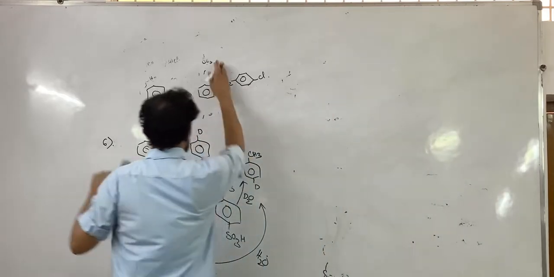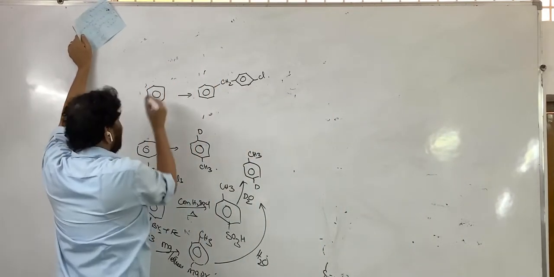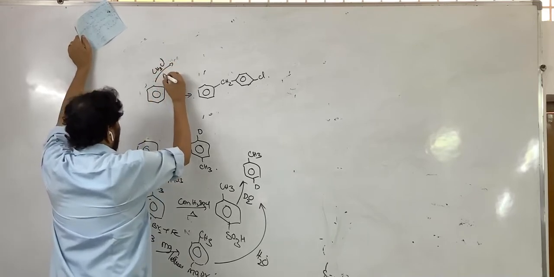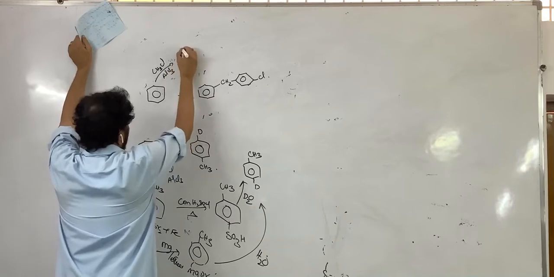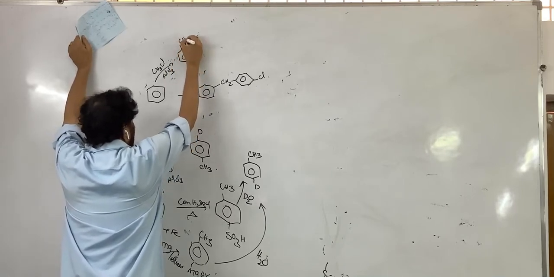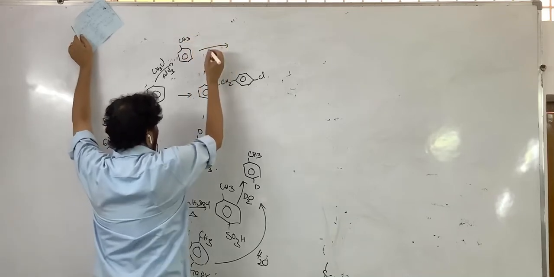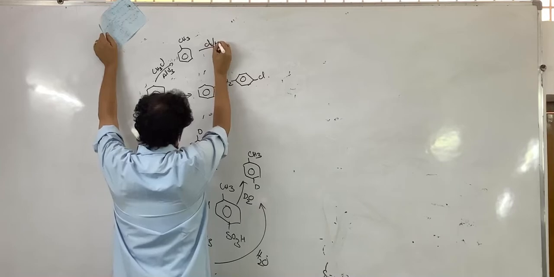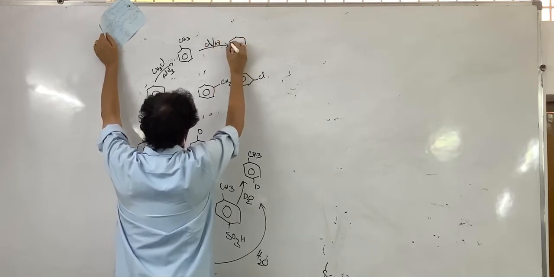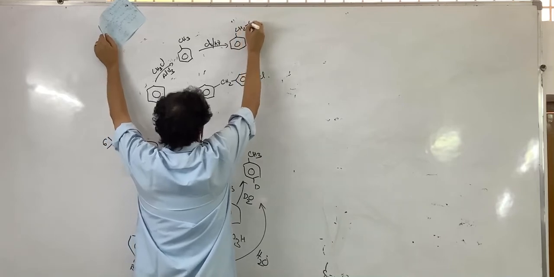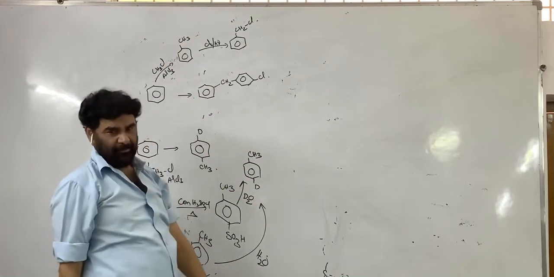See how to prepare. It is easy. Treat benzene with methyl chloride, AlCl3. Toluene is formed. Now you treat with chlorine in the presence of light. Benzyl chloride is formed.